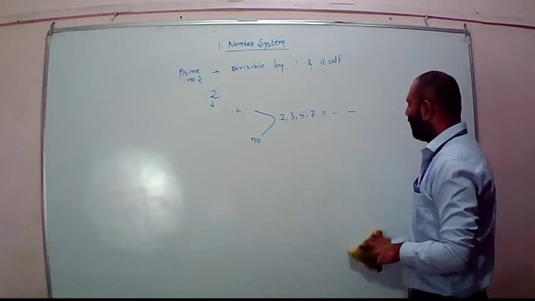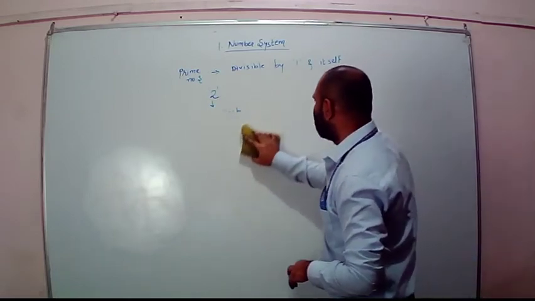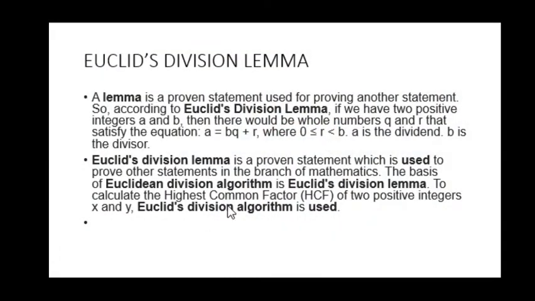So in the chapter, the next thing which we have to study is Euclid's division lemma. Many of you call it Euclid's, some call it by another name, so it is up to you how you want to pronounce it. Basically, Euclid's division lemma is dependent on our division algorithm. You can see it in the slide.